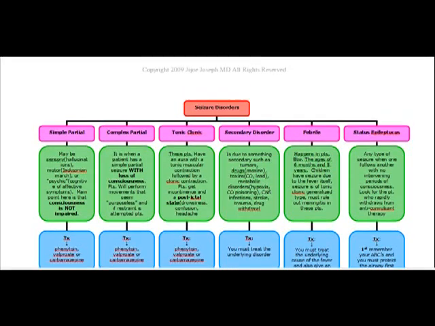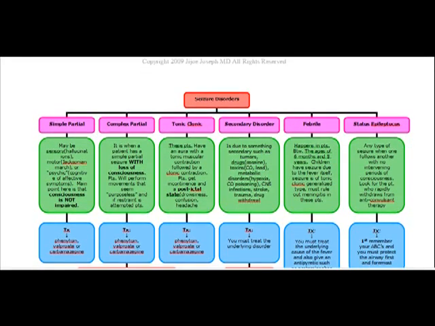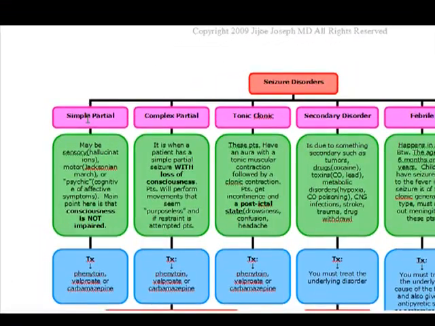Okay, our next topic is going to be seizure disorders. And when we're talking about board purposes, there's 6 seizures that we're going to be responsible for. Let's start off with the most common simple type, which is known as simple partial seizures. These are also known as local focal seizures.